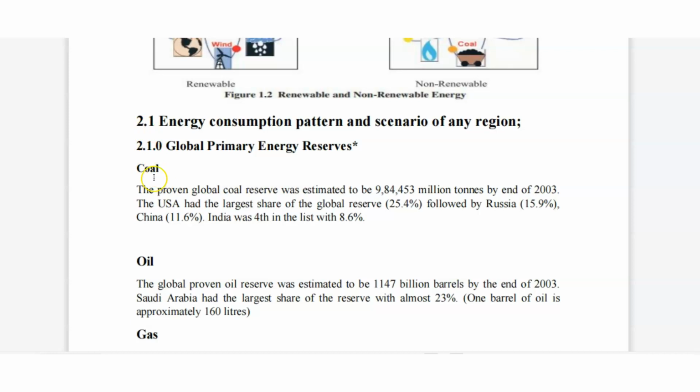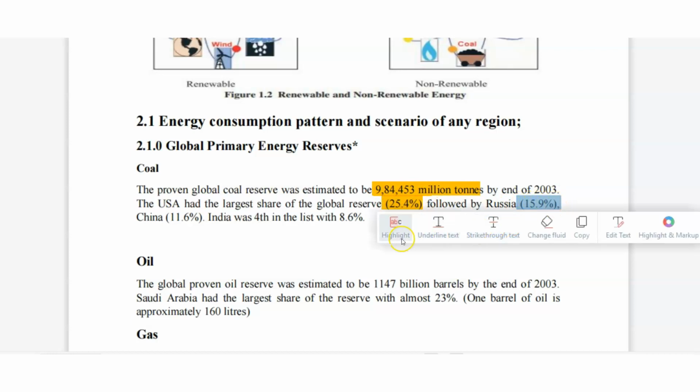First one is coal. The proven global coal reserve is estimated at 984,453 million tons. Near USA, it is 25.4% by the end of 2003. Followed by Russia, 15.9%.